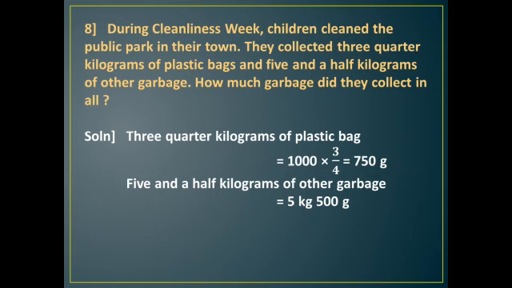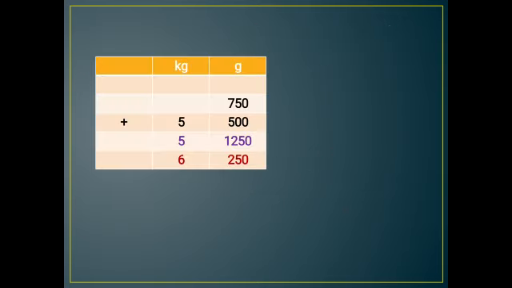So 3/4 kilograms of plastic bags is how much? 1000 into 3/4, understood? 3 upon 4 is a quarter, and we have to find the 3/4. When we divide it, we get the answer as 750 grams. And 5.5 kilograms of other garbage is 5 kg and 500 grams. So what will we do? We will do the addition.